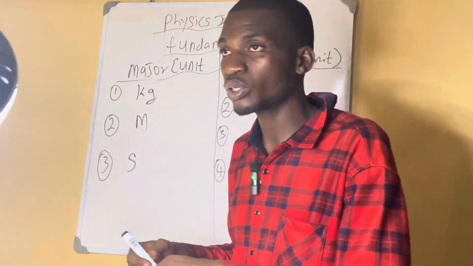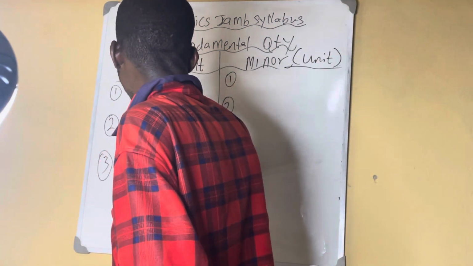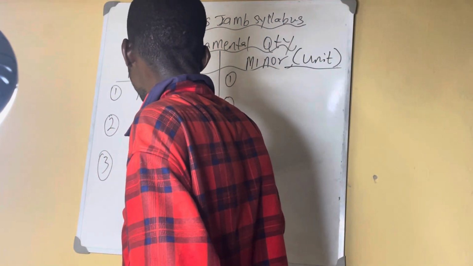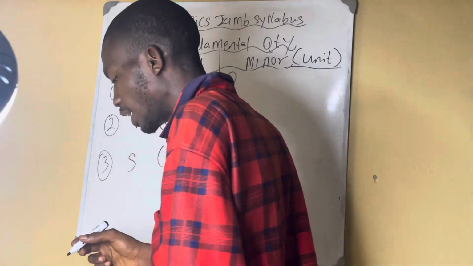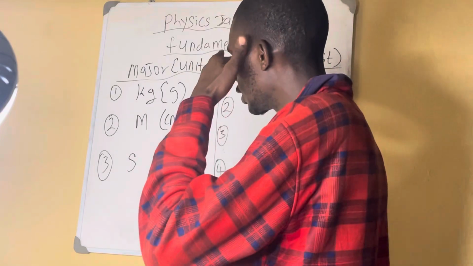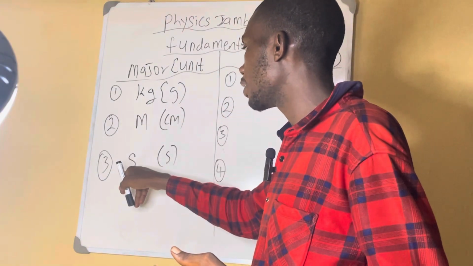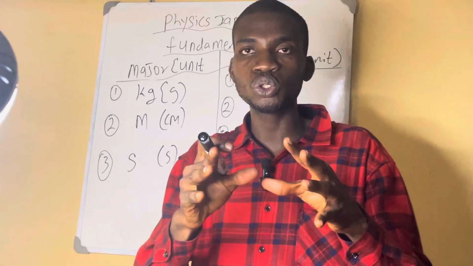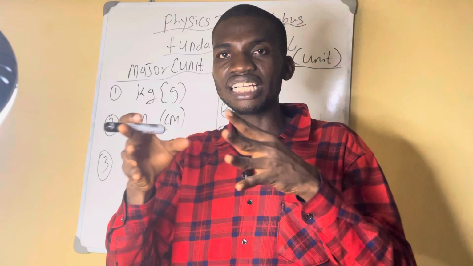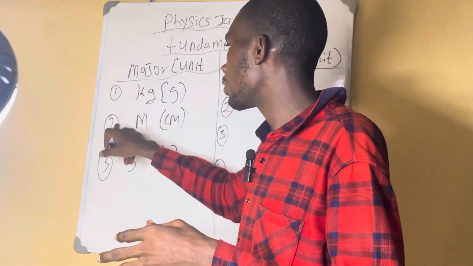Or you can also see they put it in gram, centimeter, second. You understand? But the acceptable one is kilogram, meter, seconds. So then if we ask you, the international agreed SI unit is dash, the answer is kilogram, meter, seconds.